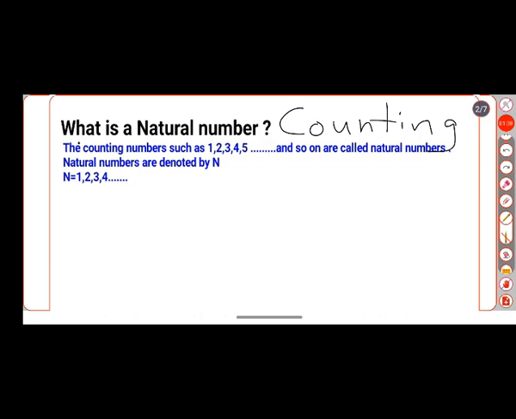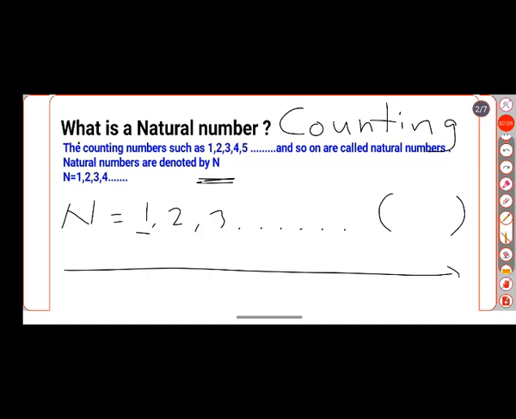So natural numbers are denoted by N. It is N is equal to 1, 2, 3, etc. Natural numbers are nothing but counting numbers. Natural numbers start with 1 and there is no end point of natural numbers. Understood? If you want to draw natural numbers on a number line, 1, 2, 3, 4 and so on.